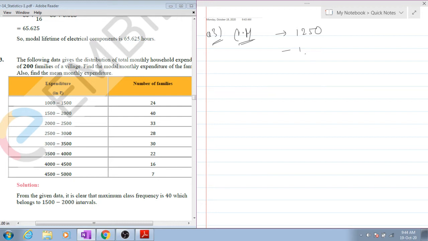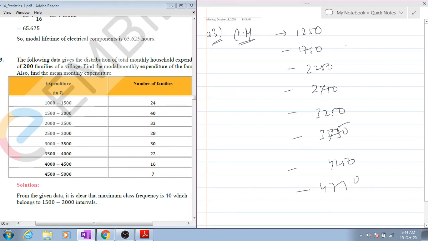1250, 1750, 2250, 2750, next 3750 and 4250, 4750. That is the modal class. Number of families you write it down: 24, 40, 33, 28, 30, 12, 22, 16 and 17.